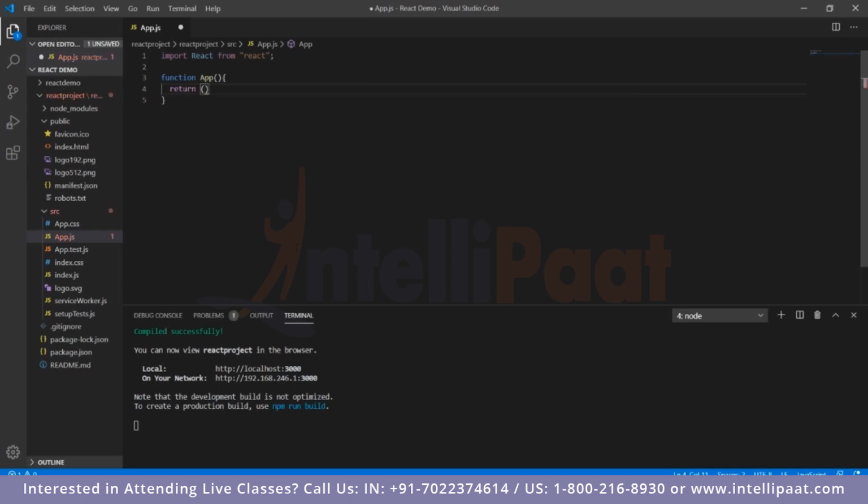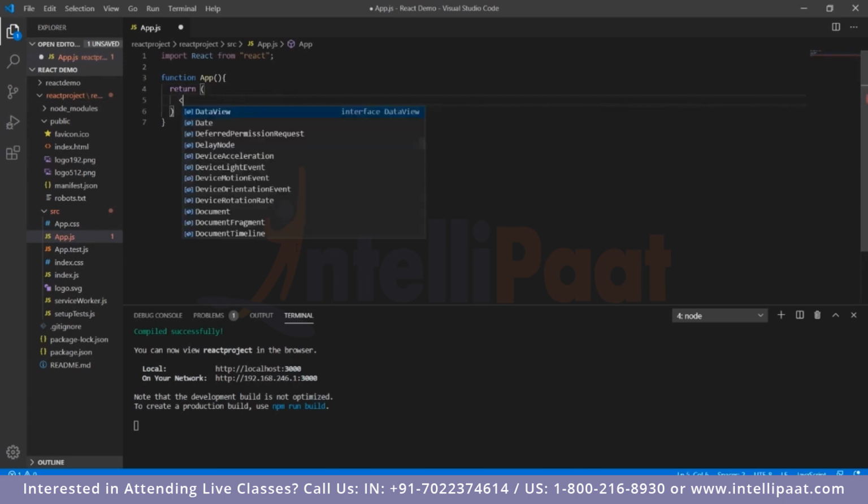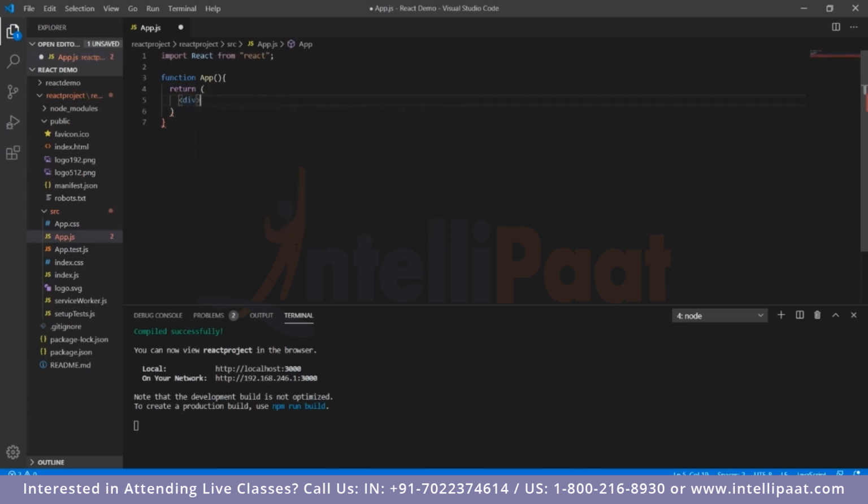We'll just add a round bracket for it, and we'll add something that would seem similar to HTML, which would be div, adding a division, and we'll just add an h1 element. Say we want to write hello world, because that's what we write whenever we're trying something new in any coding language.